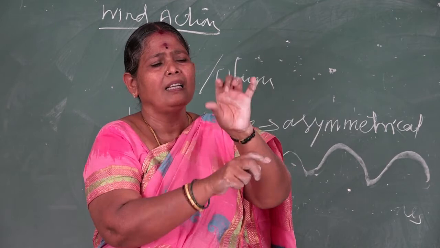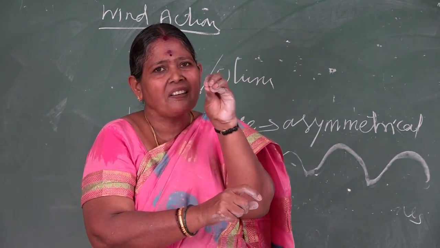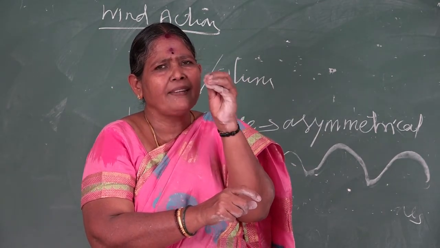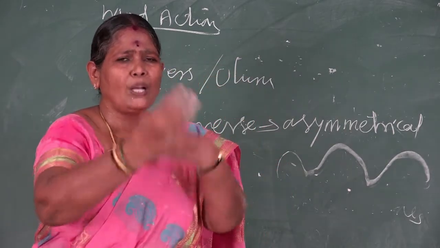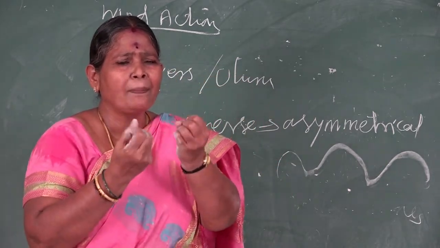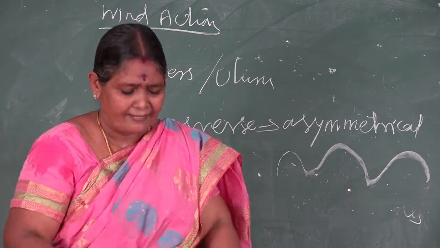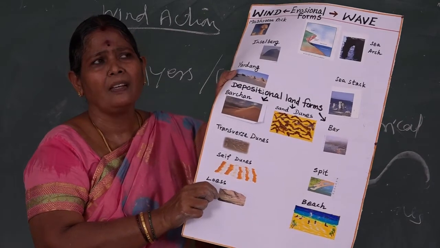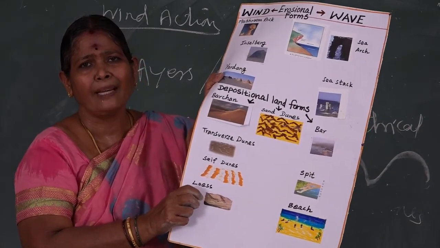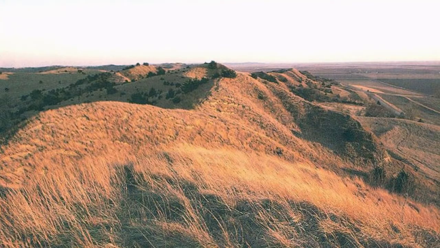Loess means you remember soft sand, very minute sand. Because of rolling, it becomes very soft. That is called loess. It is found in China. Usually we find 335 meters thickness due to the depositional action of the wind.